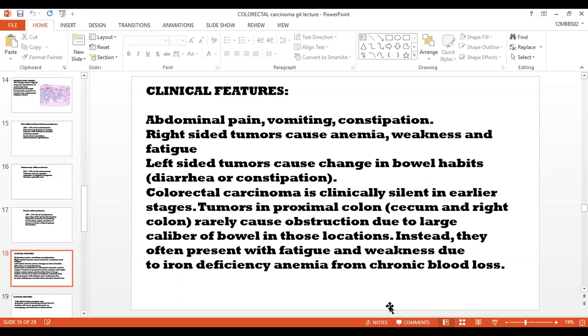Colorectal carcinoma is clinically silent in the earlier stages, and tumors in the proximal colon, in the cecum and the right colon, rarely cause obstruction due to the large caliber of the bowel in these locations. Instead, they often present with fatigue and weakness due to iron deficiency anemia from chronic blood loss.